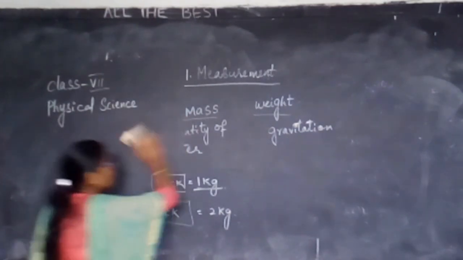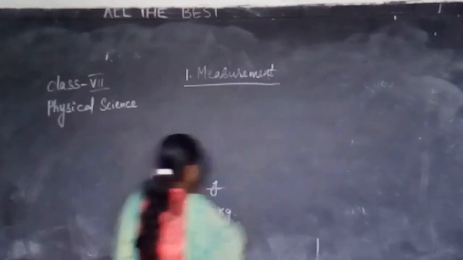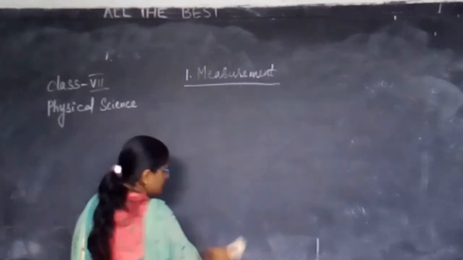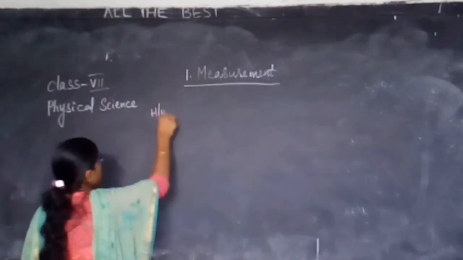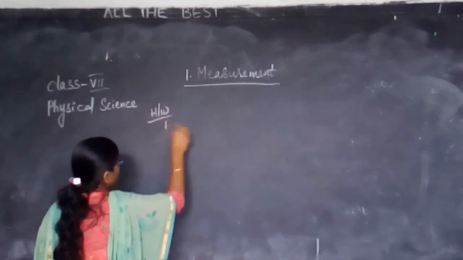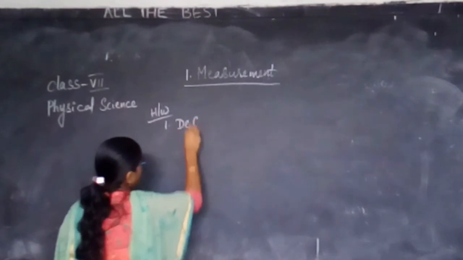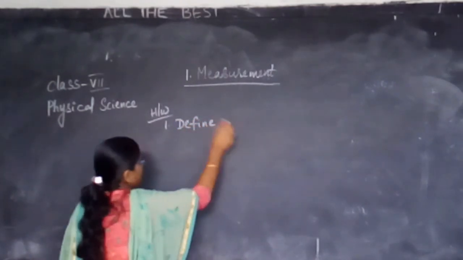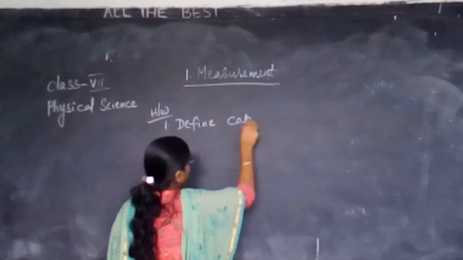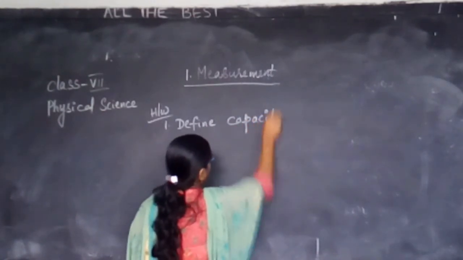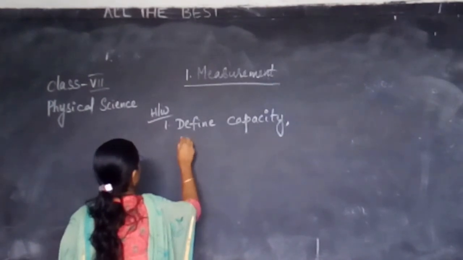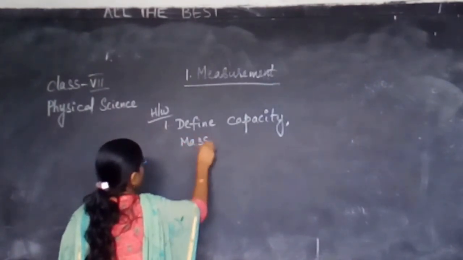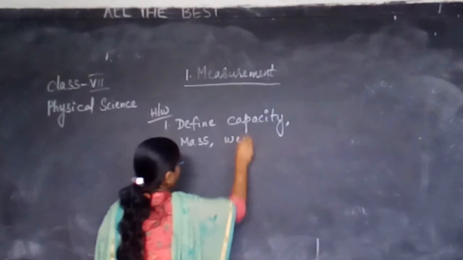Note down your homework now. Your homework: first, define capacity, mass and weight.